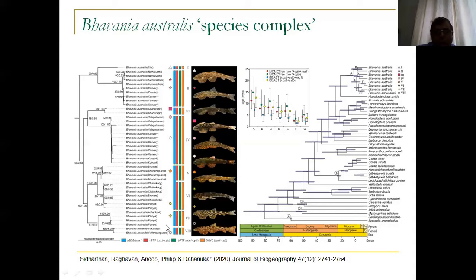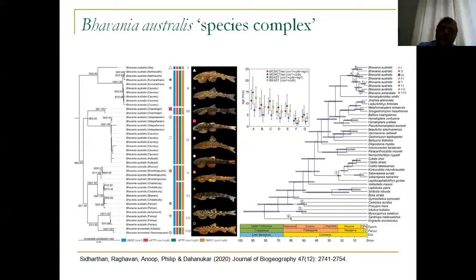We showed that not only is it genetically different from australis, but it is morphologically also different, and it has evolved for several million years. So this is a time tree where we show that these organisms have evolved for several million years from each other, and they have been isolated for a long time.